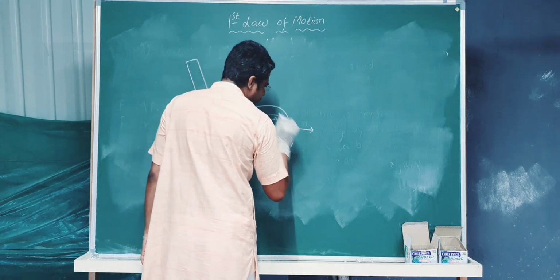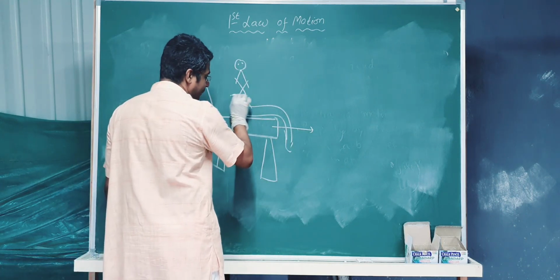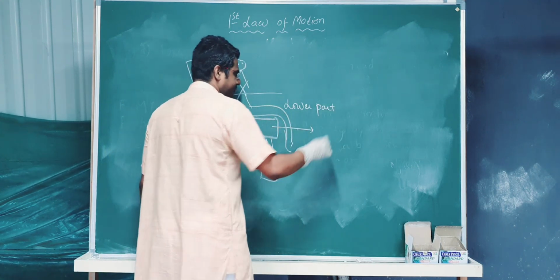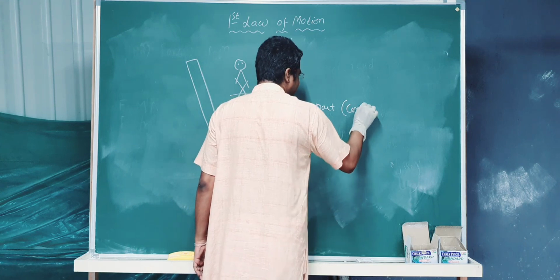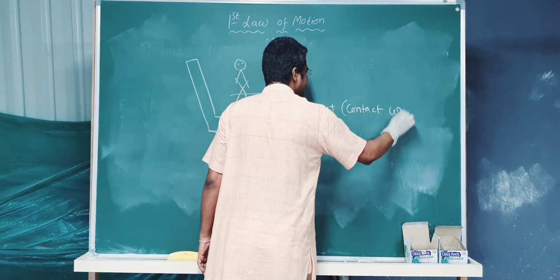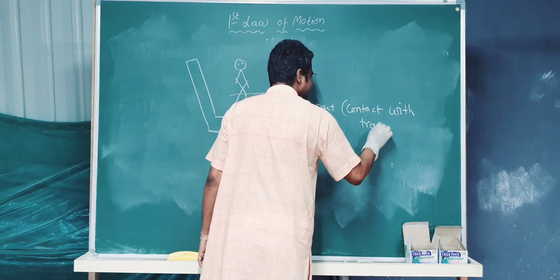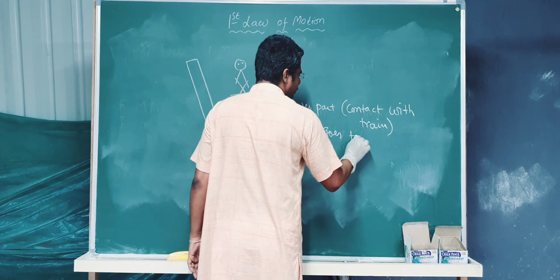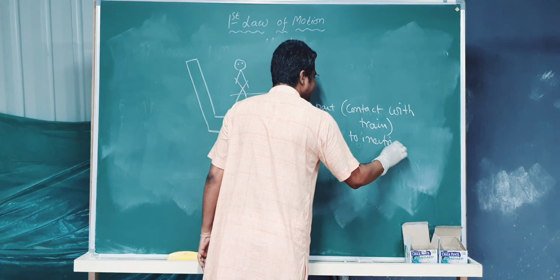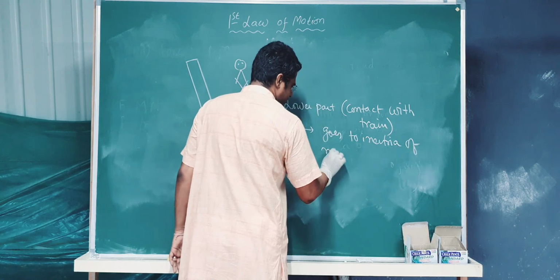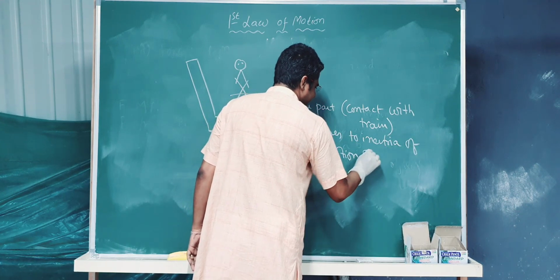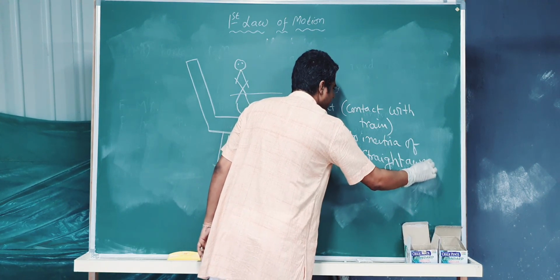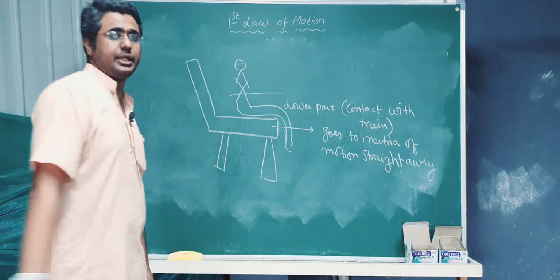This part is going to move. Along with that, the lower part of my body, which has contact with the train, goes to inertia of motion straight away. क्यों?